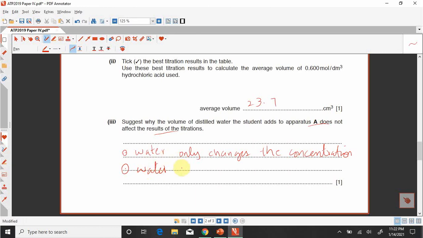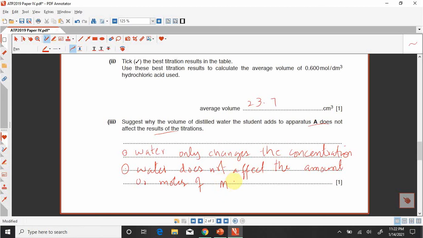Water does not affect the amount or moles of magnesium hydroxide.